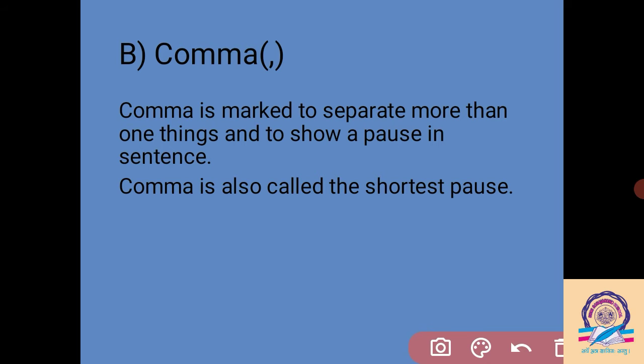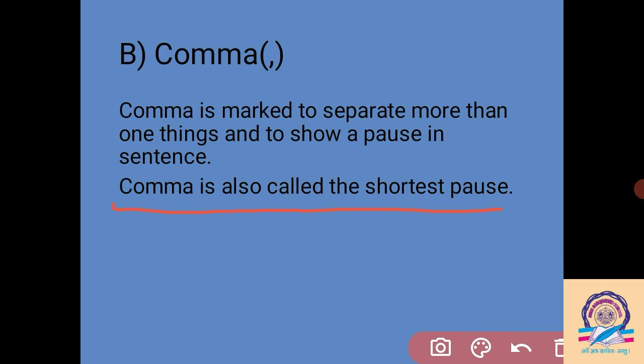So a conjunction is also used for joining a sentence, a short word. But if we cannot put the conjunction at that time, we have to put a comma instead of the conjunction here. And we can also say that a comma is called the shortest pause. Shortest pause means the sentence is not over.